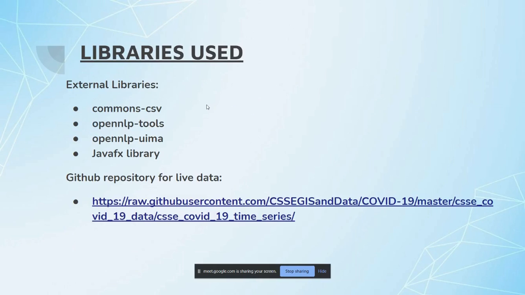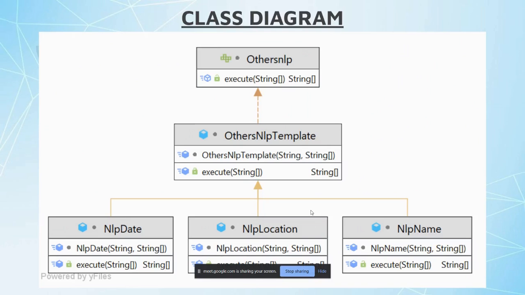These are the libraries used: Commons CSV for reading the CSV file online, OpenNLP for NLP implementations, and JavaFX for the front end. And this is the link that we use to access the CSV file online.